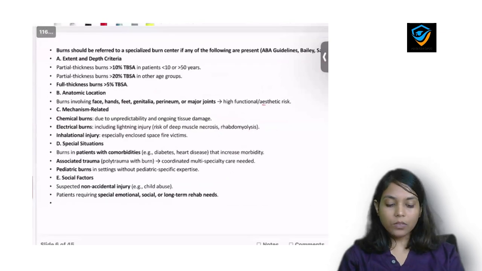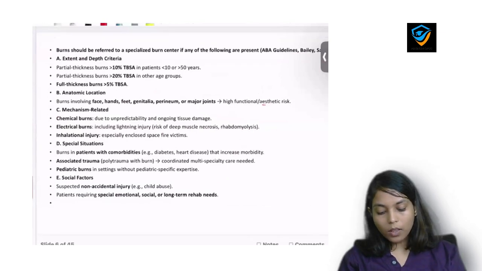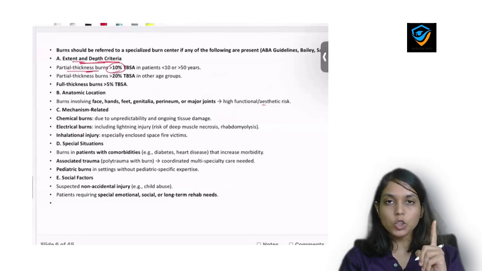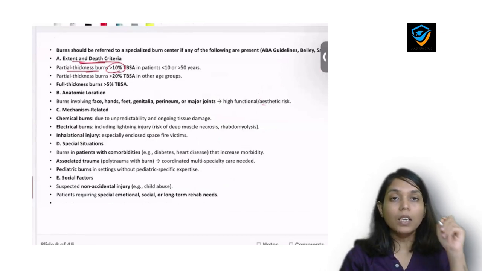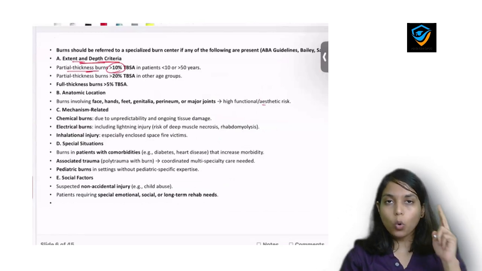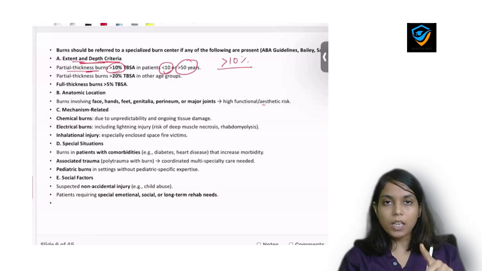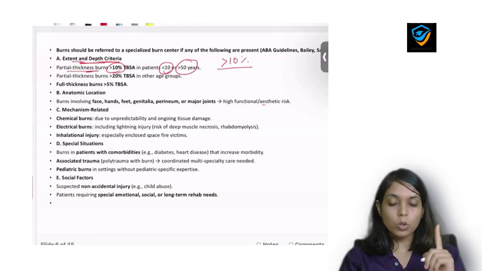Now let's revise what we have already discussed. On the basis of extent and depth of tissue involvement, we'll refer him to the higher center when there is partial thickness burn involving more than 10% of total body surface area, when the age of the patient is less than 10 or more than 50. That means when the patient is a child or an old person.